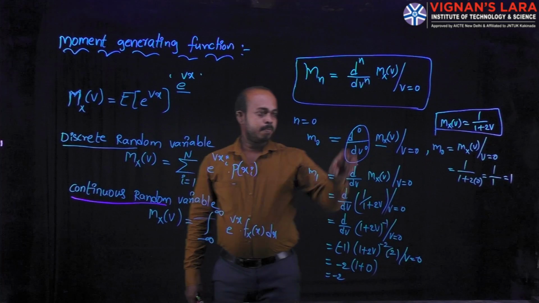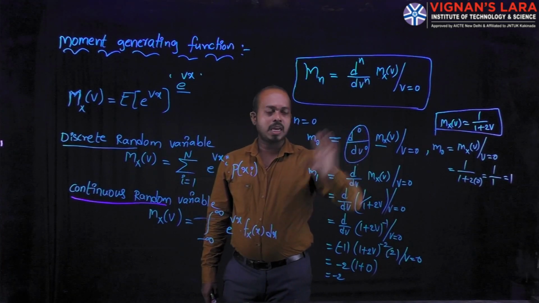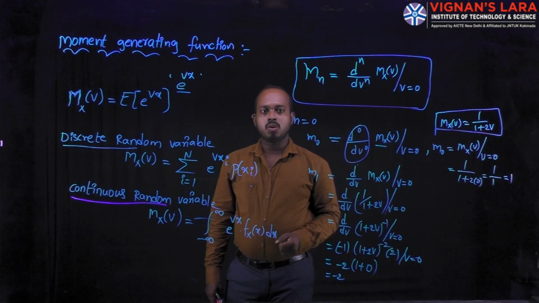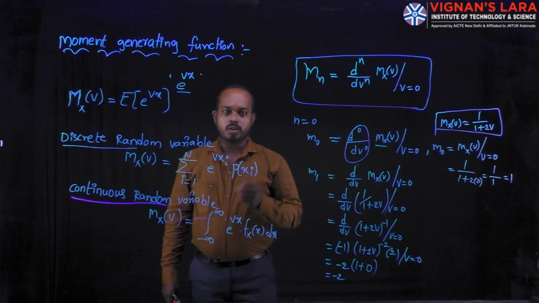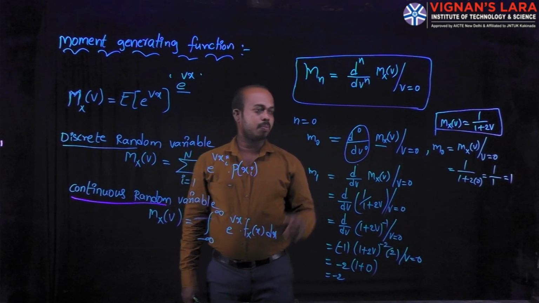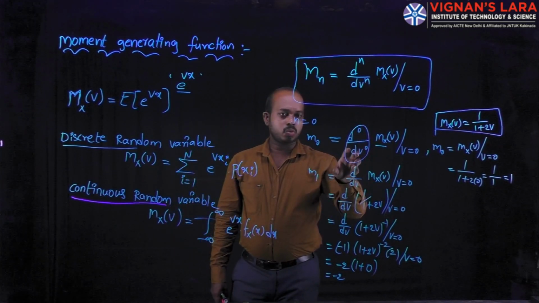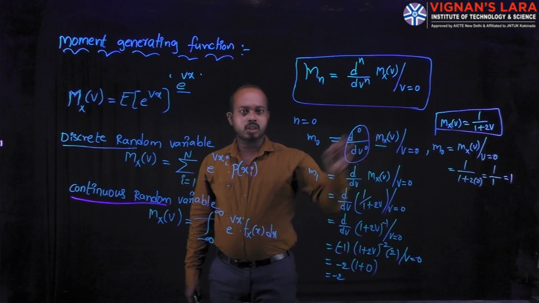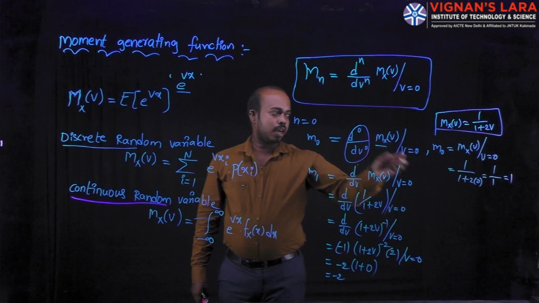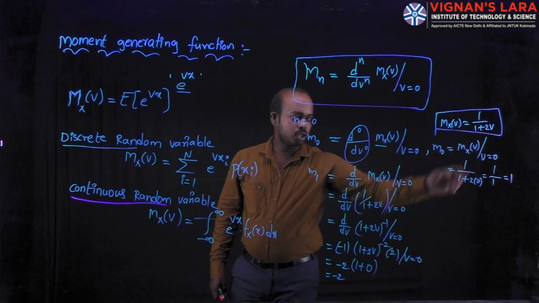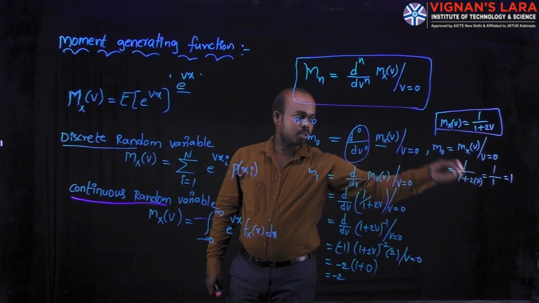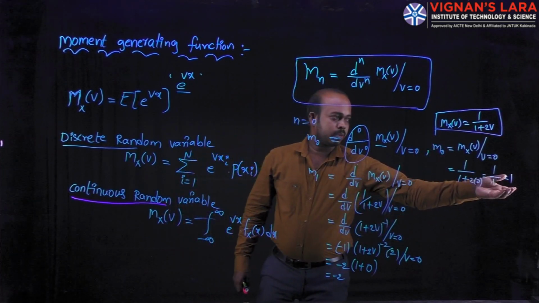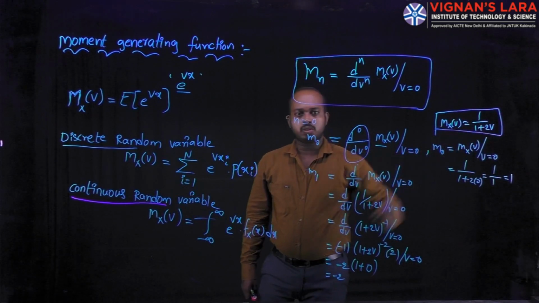For this, the differentiation quantity is eliminated. Why? The power of d power 0 indicates the value is 1. Based on that property, we eliminate the differentiation. We only have the moment generating function itself, in which I keep v equal to 0. Then I finally get the value of m naught.